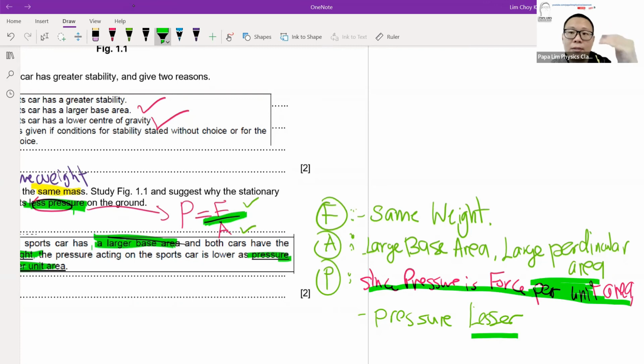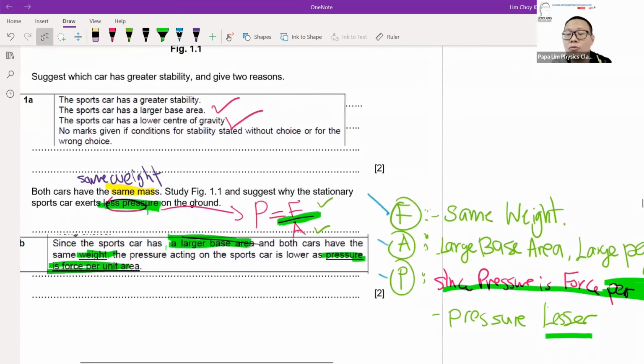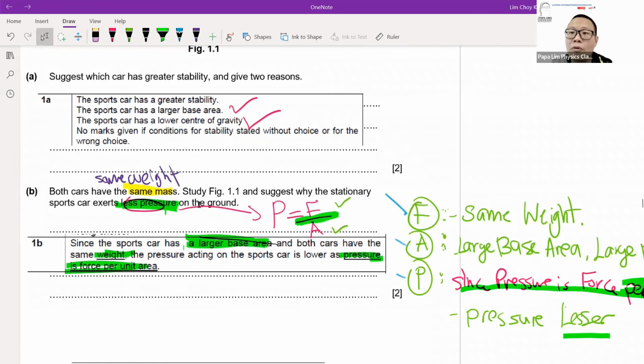So if you craft your answer this way, you can actually guide the marker on your thinking and your use of the concept of pressure. Guide them to tell them that you actually know the concept and you know how to apply it 100%, without any benefit of the doubt. And once you have done that, the marker will be 100% convinced that you know what you're doing, and they will award the full marks for you.